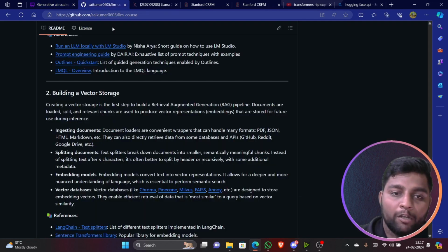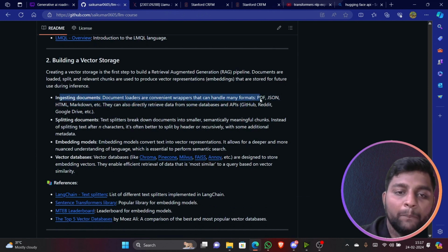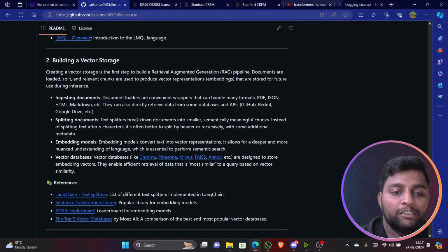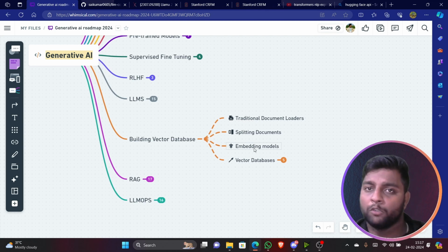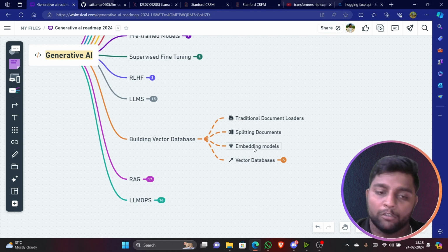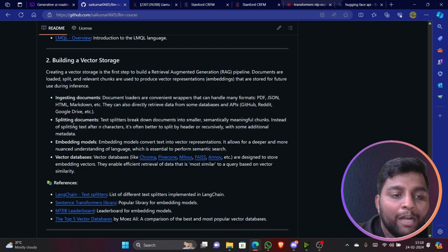Traditional document loaders are the option. So you can see here we have written in detail: PDFs, JSON, Markdown files and HTML. These all are the traditional document formats. And splitting documents, like you can split the documents into chunks for vector databases. Different chunks you can make. So for example, you have a document which consists of more than 1 million words. You can make thousands of different chunks. Because of which the model will be optimized, our LLM models, even the training will be very good and clear. Okay, that is splitting documents.